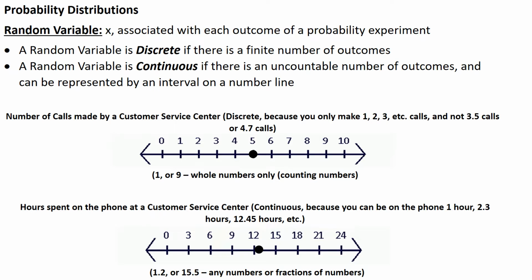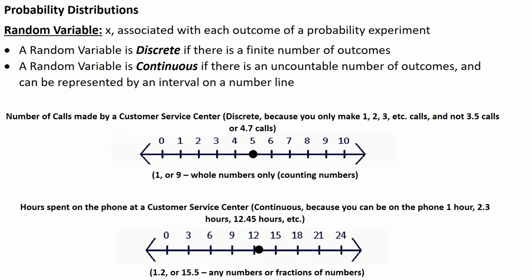A continuous variable has an uncountable number of outcomes. We can use a number line to look at this. Take the number of calls made to a customer service center. You can only have so many calls. You can't have 8.2 calls. You have 1 call, 2 calls, 3 calls. You cannot have a decimal amount. So that's discrete. That is the finite number of outcomes.